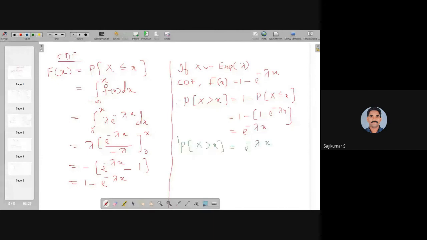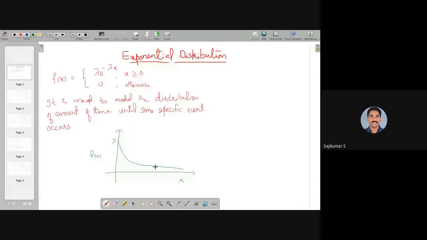This result is useful while we are doing problems related to exponential distribution, where the main computation is the probability that the random variable exceeds some number x. That probability is equivalent to e raised to minus lambda x.